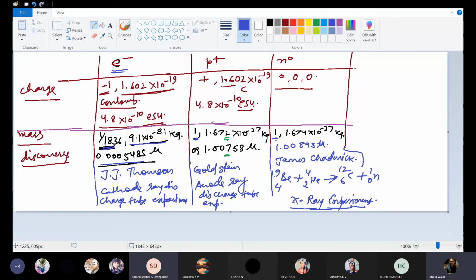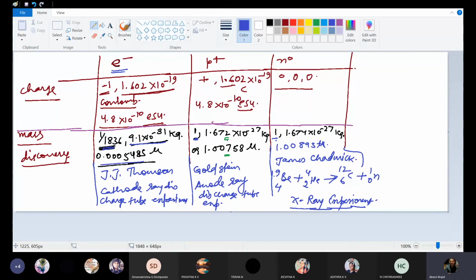Sir, one more doubt. I was going through the notes, and in the anode ray experiment, I'm not understanding. They talk about canal rays and all, no, sir? Canal rays or anode rays or positive rays, everything will remain the same as for cathode rays, just the nature will be different, that's all.